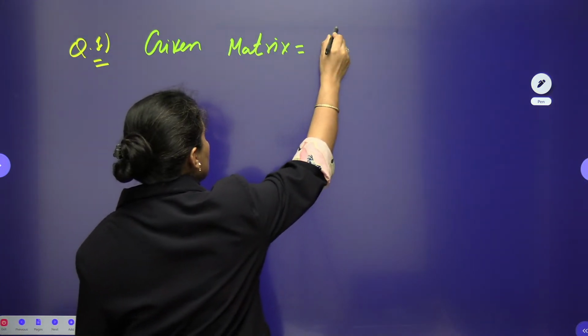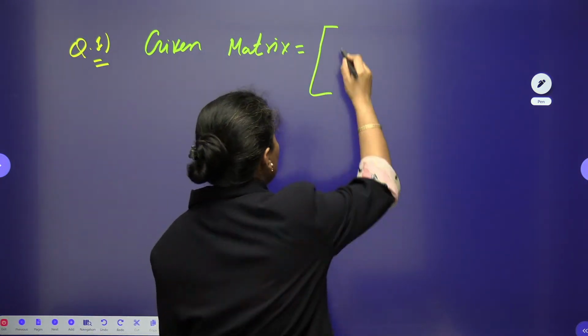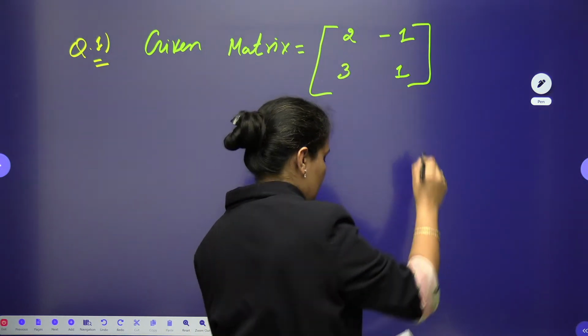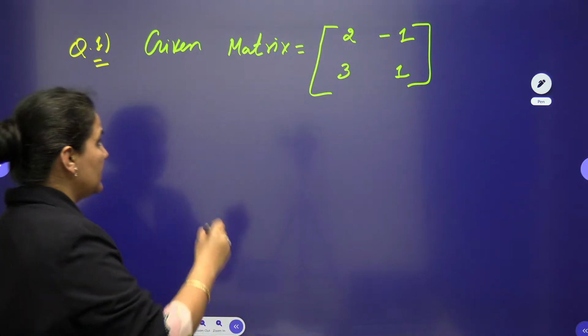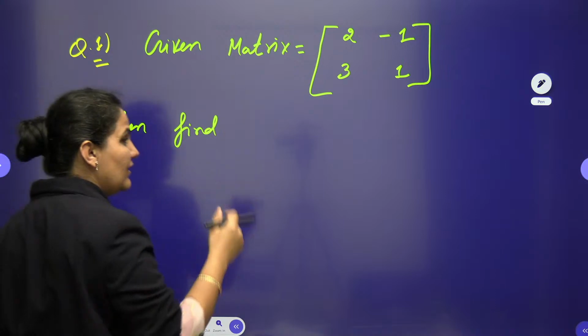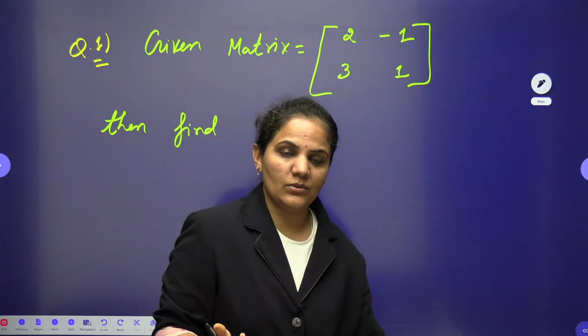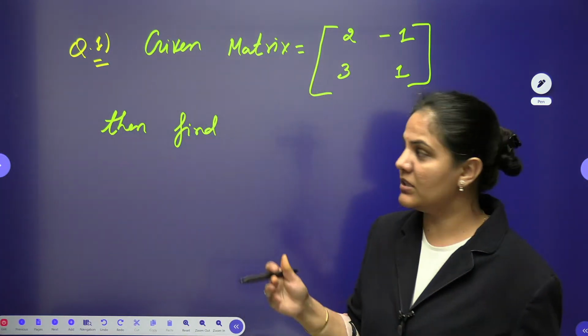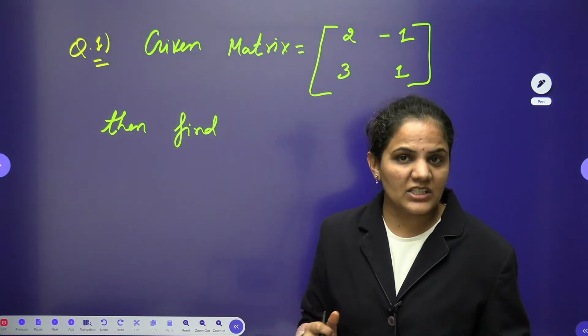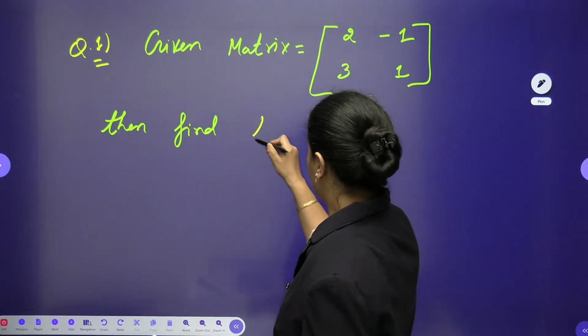It's given to us a matrix which is 2, -1, 3 and 1. Then we need to find out the eigenvalues, the type of the eigenvalues. Actually it is asking about the type of the eigenvalue, whether for this specific matrix the eigenvalues are of which type. Okay, so find the